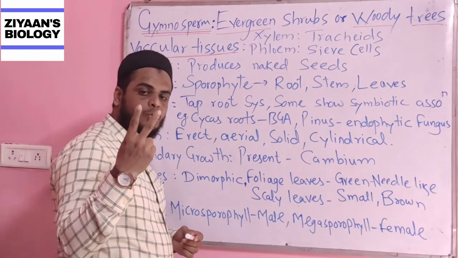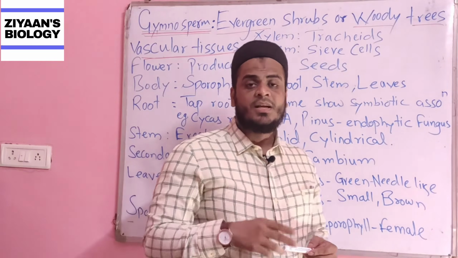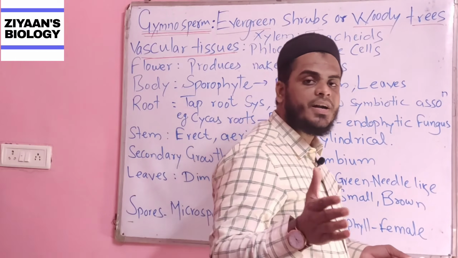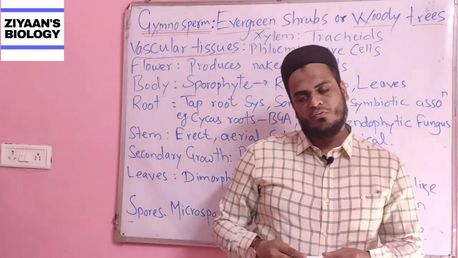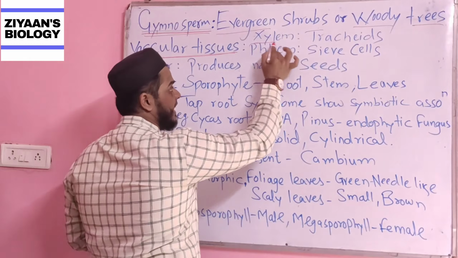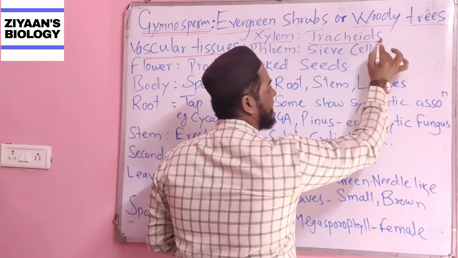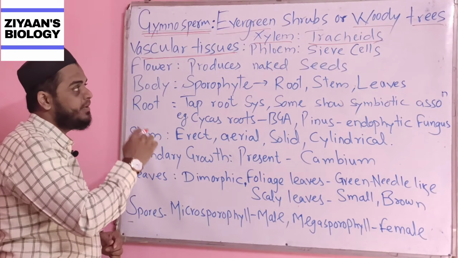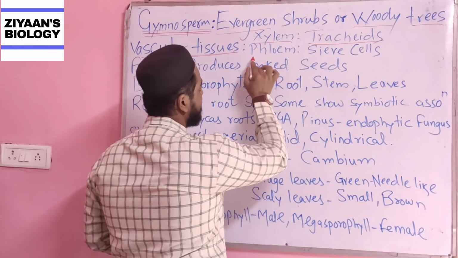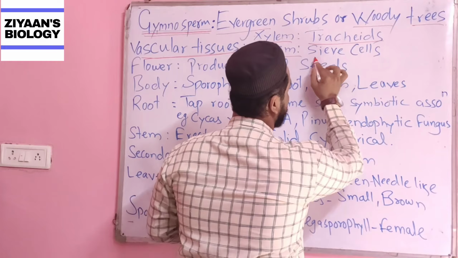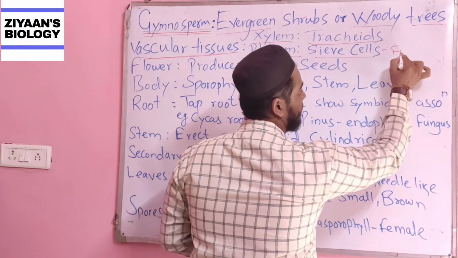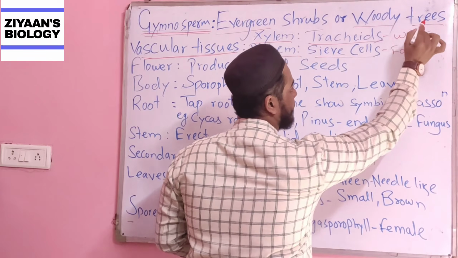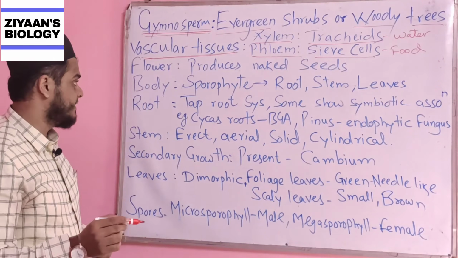Here we do know that there are two different types of vascular bundles. The water conducting vascular bundles are called xylem, whereas the food conducting vascular bundles are called phloem. If I am dealing with the xylem, there are specialized cells, or fibers, called tracheids. And if I am dealing with the phloem, there are specialized cells called sieve cells, which are responsible for the conduction of food. Tracheids are responsible for the conduction of water. Please do remember these things as well.